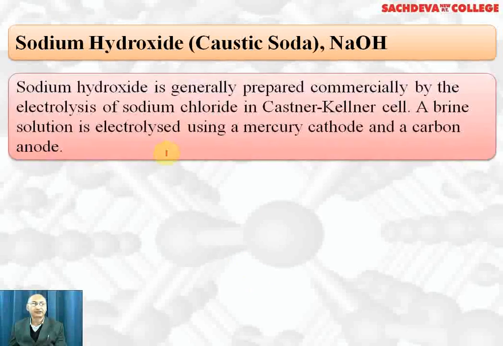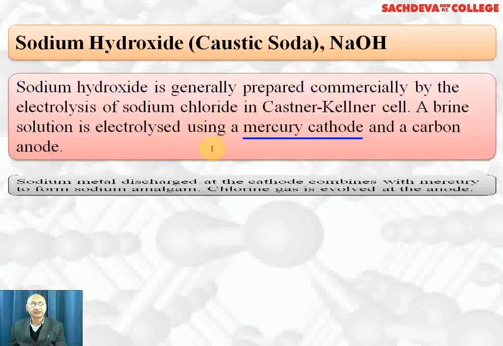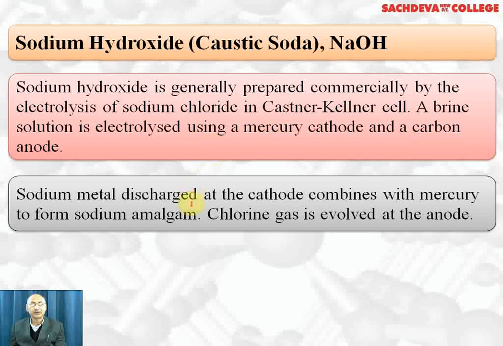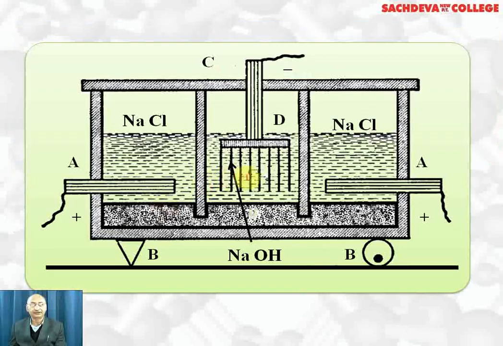This is the manufacture of sodium hydroxide in detail. It is commercially obtained by electrolysis of sodium chloride in the Castner-Kellner cell. A brine solution is electrolyzed using a mercury cathode and carbon anode. Sodium metal is discharged at the cathode and combines with mercury to form sodium amalgam, and chlorine gas is evolved at the anode. This is the diagram showing how this reaction takes place.